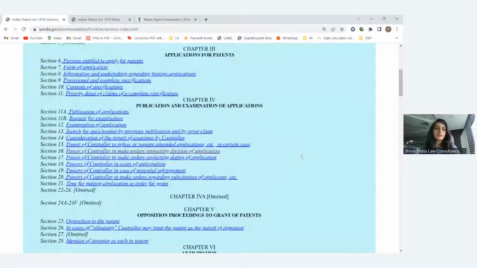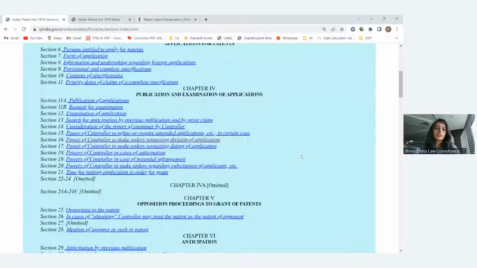Then once the application is filed, what is the next step? It's related to publication and examination. They have given different sections from the publication and examination perspective. So section 11A to section 21 relate to the publication as well as the examination. Section 11A is particularly related to publication. Generally, publication happens after 18 months of the first filing date, either provisional or complete. So that 18 months is the general common timeline.